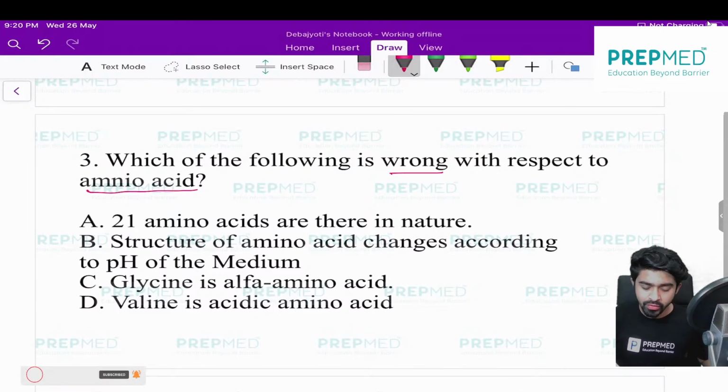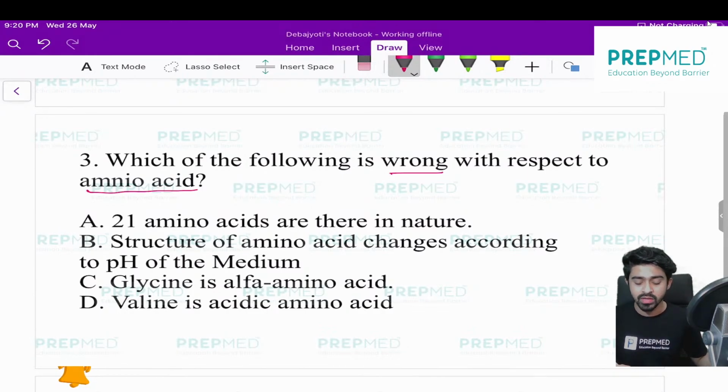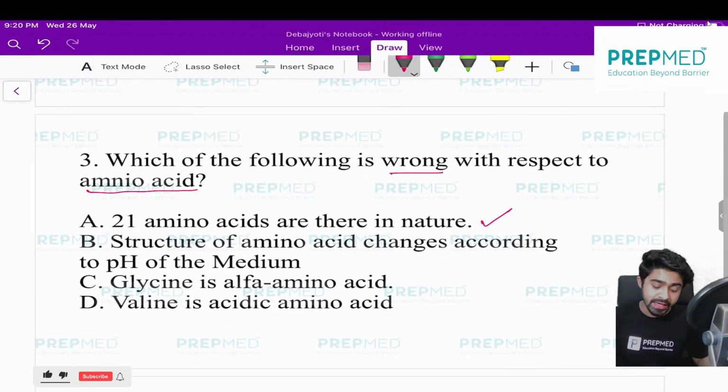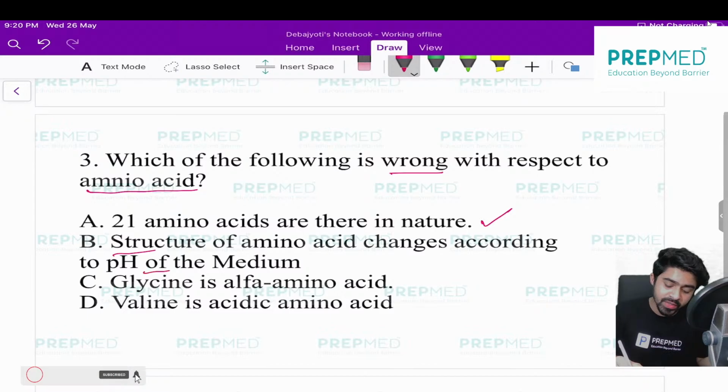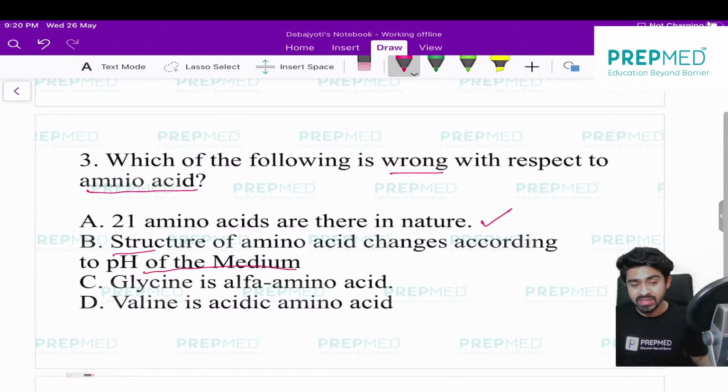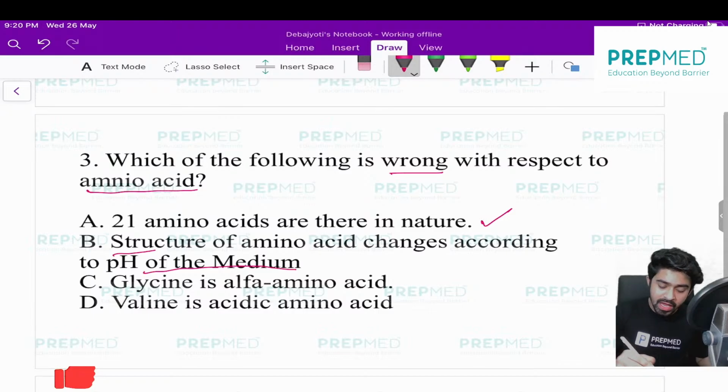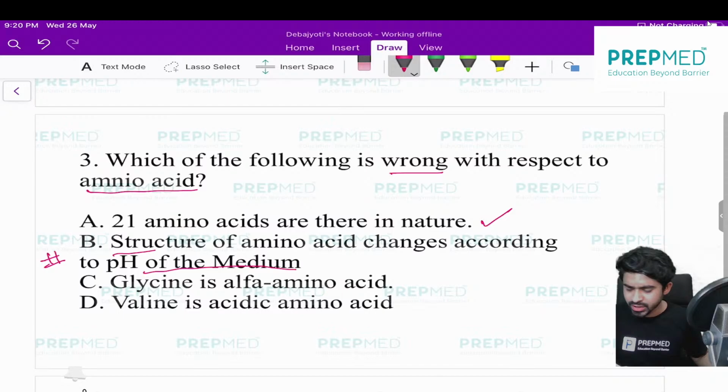The first statement: 21 amino acids are there in nature. Though we have also discovered another amino acid called selenocysteine, which is not included in 21, this is still the correct statement for our syllabus, because NCERT has mentioned it. Next, the structure of amino acid changes according to the pH of the medium. This is a very conceptual statement. If you don't know the concept behind it, you will make a mistake on statement B. So I am keeping this statement on hold, because I should explain a little bit for your revision.